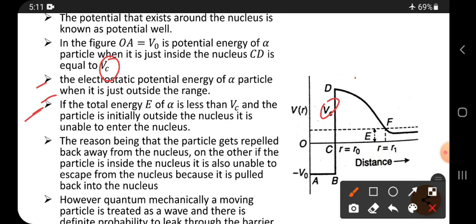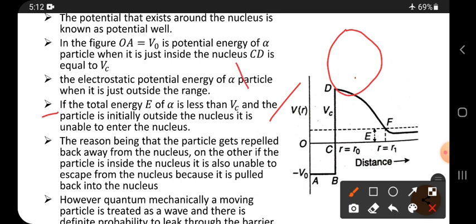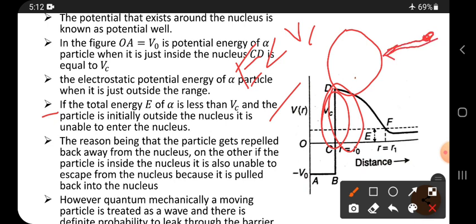Next, if the total energy E of the alpha particle is less than Vc and the particle is initially outside the nucleus, it is unable to enter the nucleus. So let the total energy of the alpha particle be less than Vc. If it is coming in this direction from outside, it cannot enter into the nucleus. That is the meaning of this point.